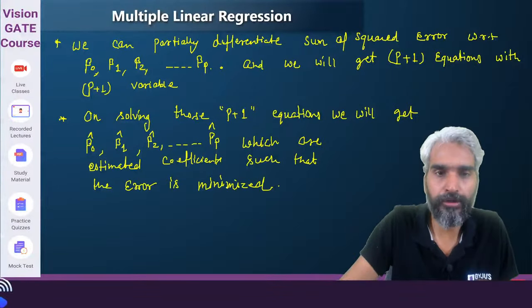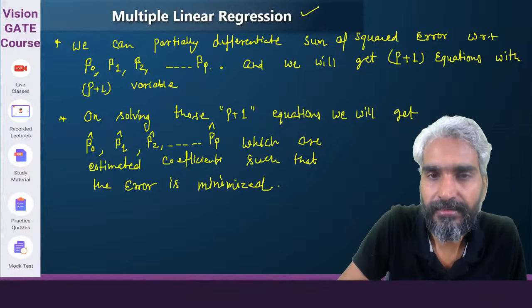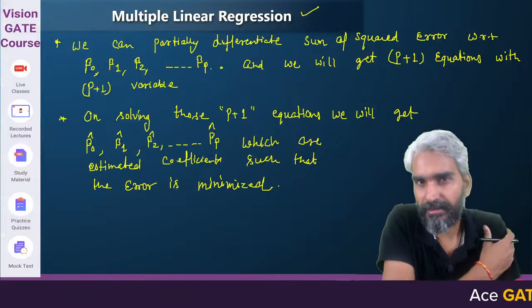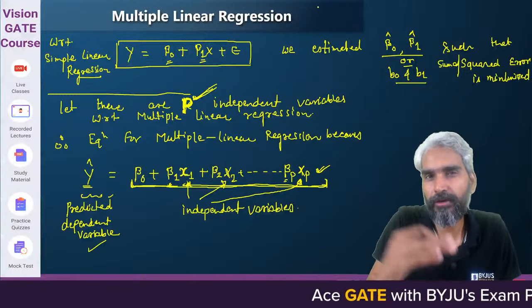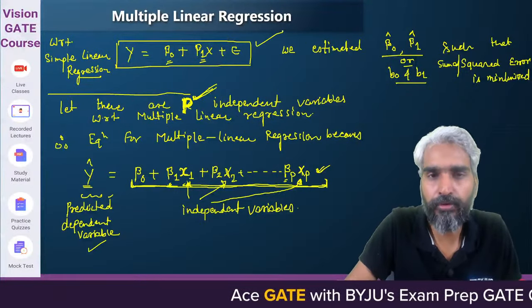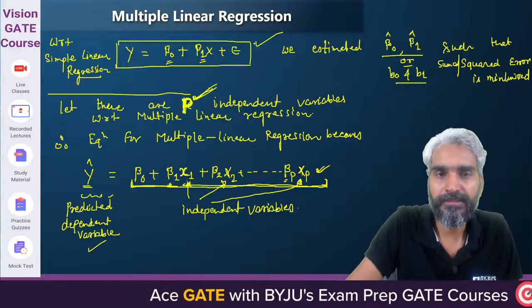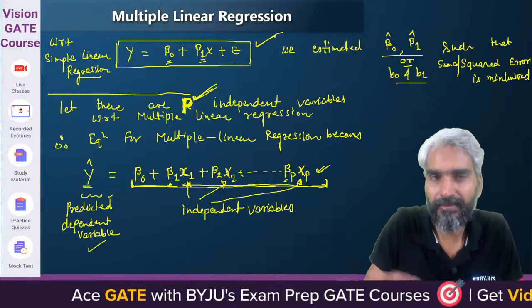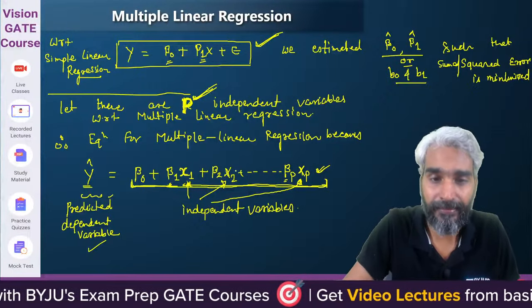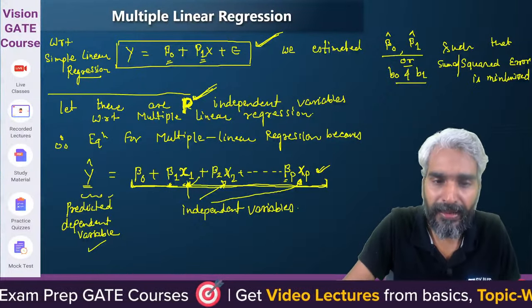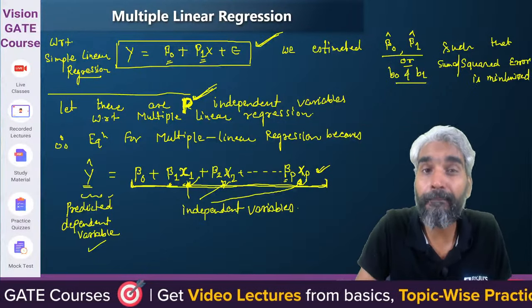Just as I told you, multiple linear regression is not a single step concept. We have just given the basics based on the concept of simple linear regression, where we know what the error will be. Similarly, we tried to define it here. So please try to understand. It will be a line. But when there are multiple independent variables, it will be a plane.